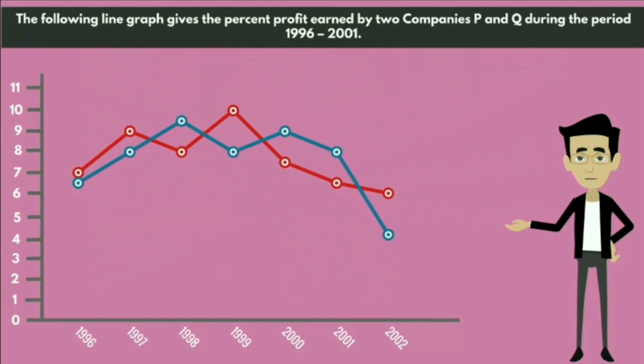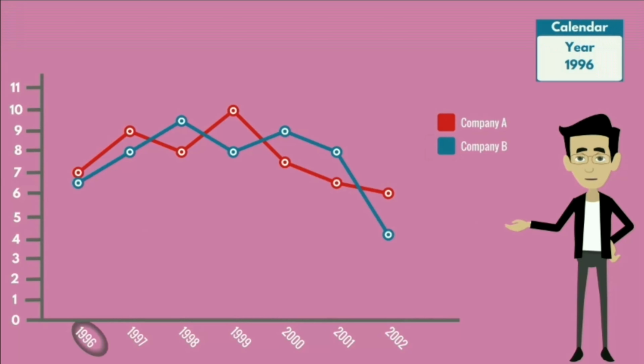If we observe here, there are two different finance companies, Company A and Company B. And here, the red color line graph indicates Company A and the blue color line graph indicates Company B. So here in the year 1996, the annual rate of interest offered by Company A is 7 and by Company B is 6.5. And in the year 1997, the annual rate of interest offered by Company A is 9 and by Company B is 8.